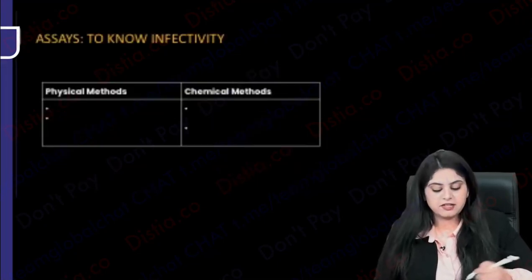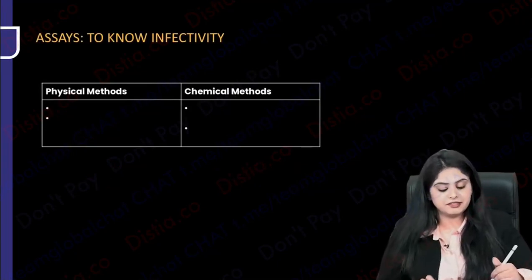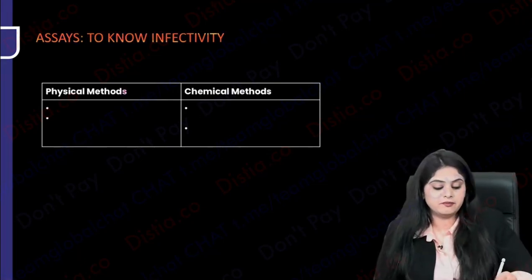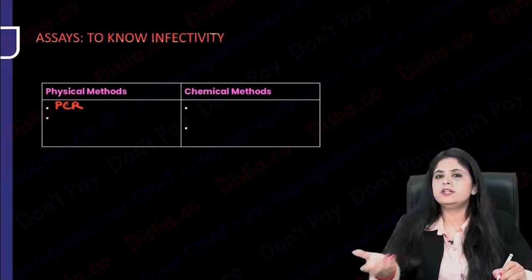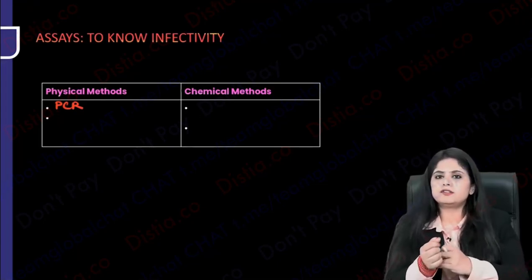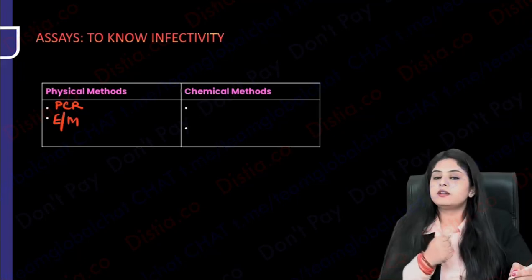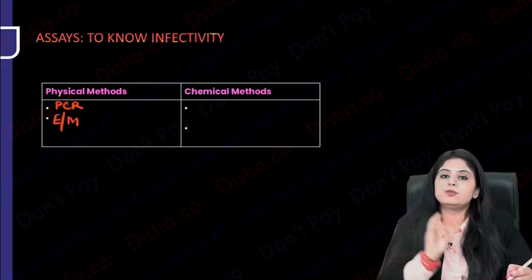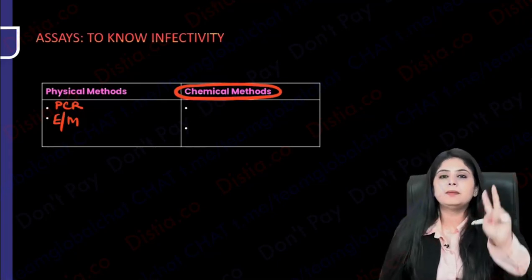Finally, the cytopathic effects have come to an end. Now there's a short topic called assays. Assays means, how do I know whether this virus is infective or not? There are some physical methods, there are some chemical methods. In physical methods you will say, ma'am, either you can do a polymerase chain reaction like we were doing for COVID, for RNA viruses, DNA viruses, you do that. Or right now you showed me so many microscopic photos, you look at it under a microscope. So physically, if you want to see the virus, you do a microscopy test or you do a polymerase chain reaction. But if you want to do some chemical methods, there are two types in chemical.